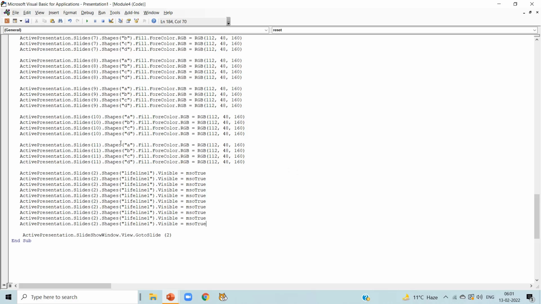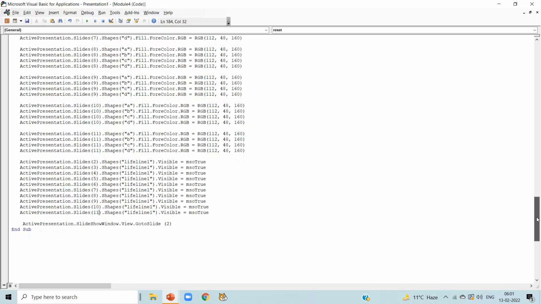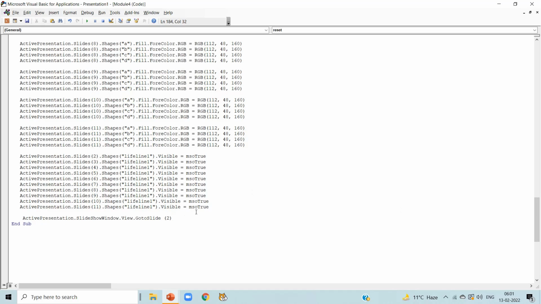Lifeline 1 should be visible in every slide. So we are going to write slide number 2, 3, 4, 5, 6, 7, 8, 9, 10 and 11. Means when we click on the reset button, our lifeline 1 will be visible in every slide from slide number 2 to slide number 11.